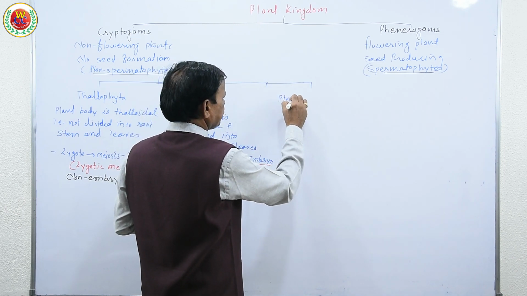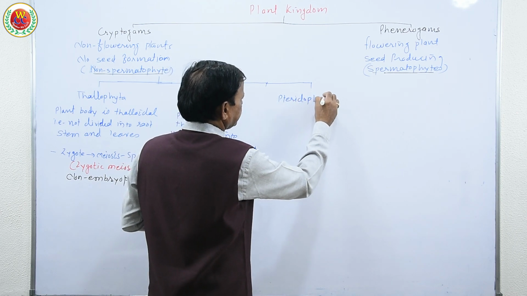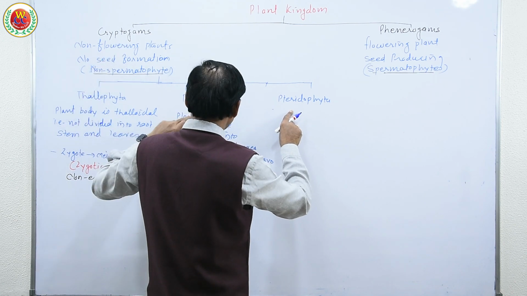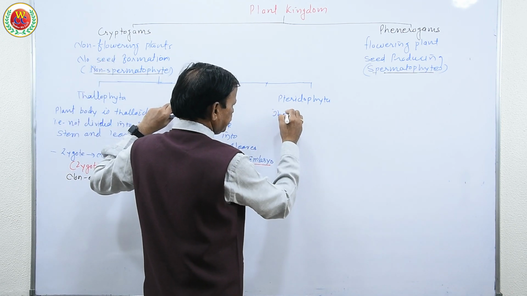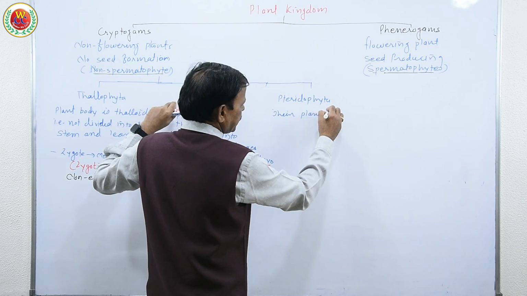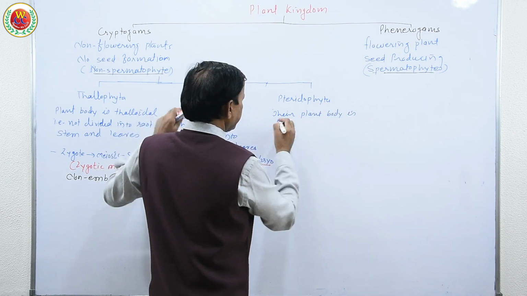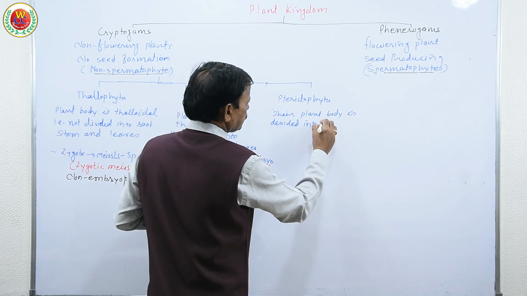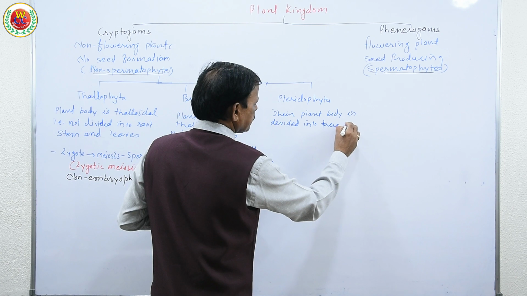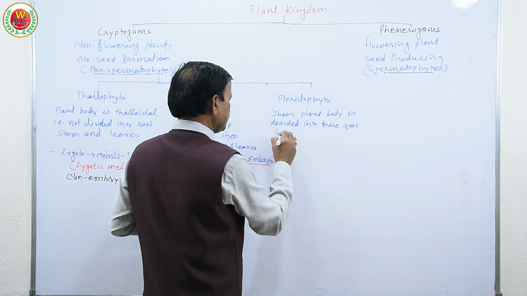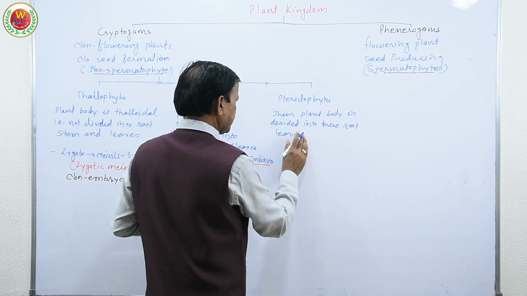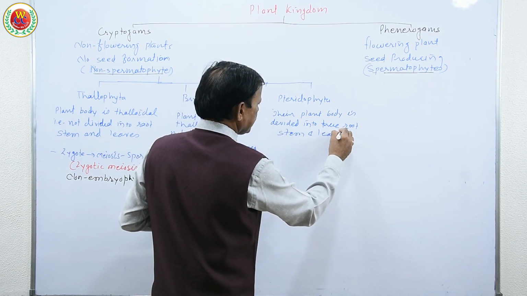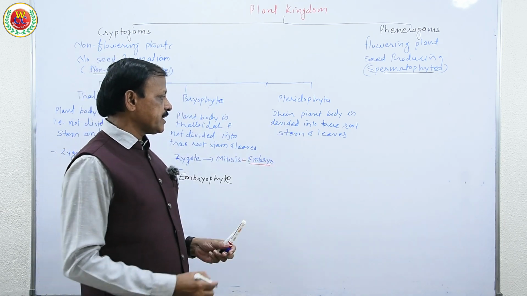So pteridophytes are no doubt non-flowering, but their plant body is divided into true root, leaves and stem. True root, stem and leaves means their plant body consists of root, stem and leaves.